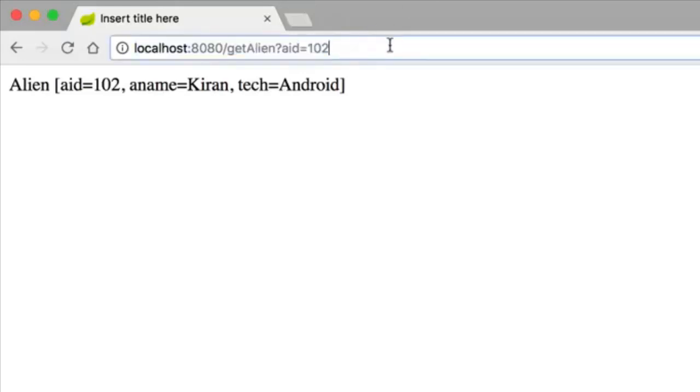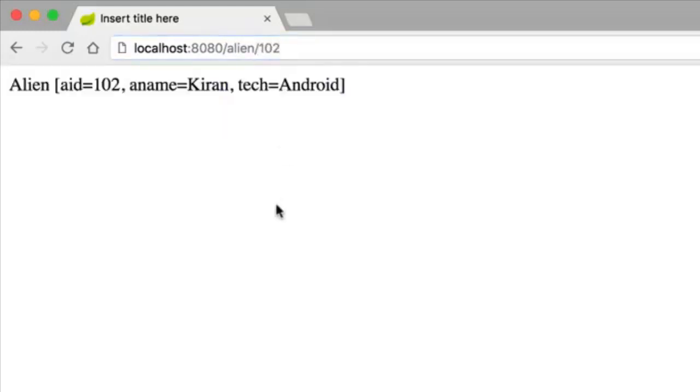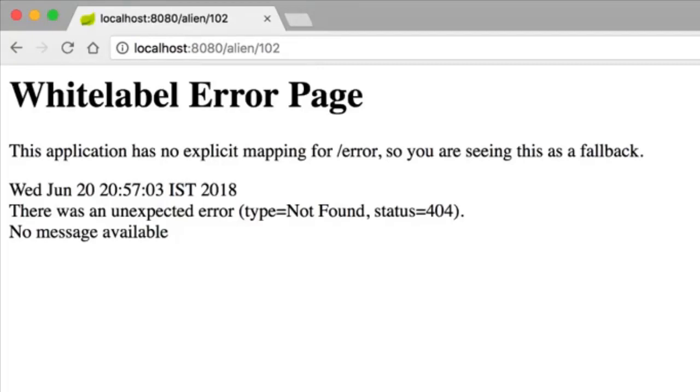Now, if you follow the architecture of REST, what it simply says is, instead of having getAlien?aid=102, what makes more sense is to say your website name /alien/ and whatever alien you want, let's say 102. Now this makes more sense, right? Because it looks like you are accessing a resource. All this data is there on the website, and the moment you press enter, you should get the data. So the URL we are expecting here is alien/102. If you're not familiar with REST API, I would recommend you watch my REST API series, or maybe at least one or two videos just to get the gist of it. You will find the link in the description area.